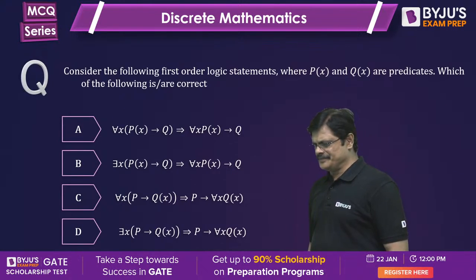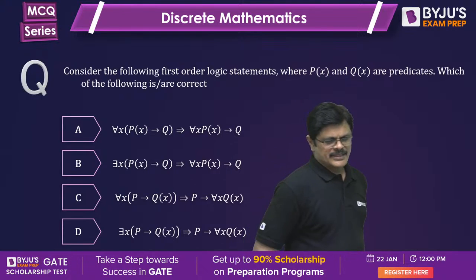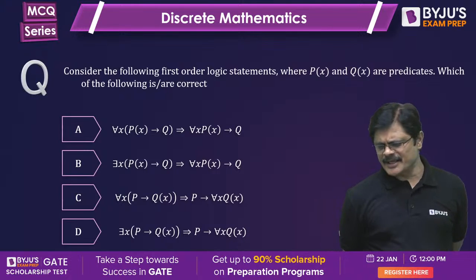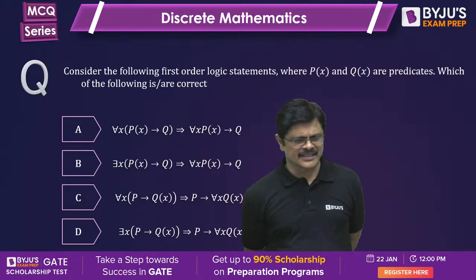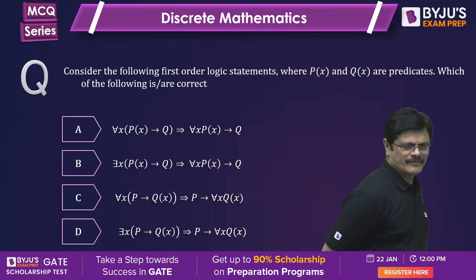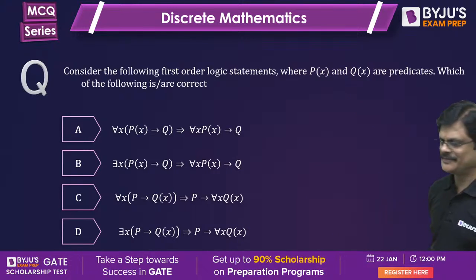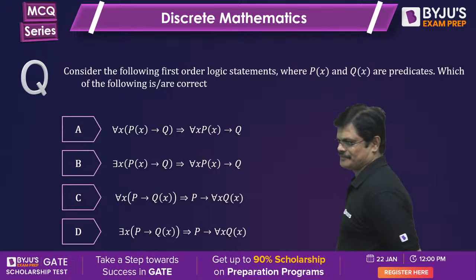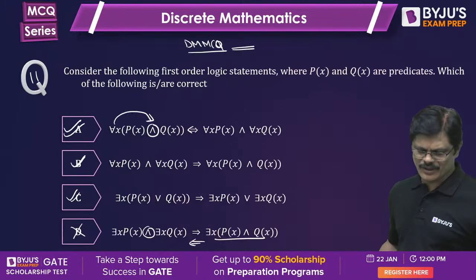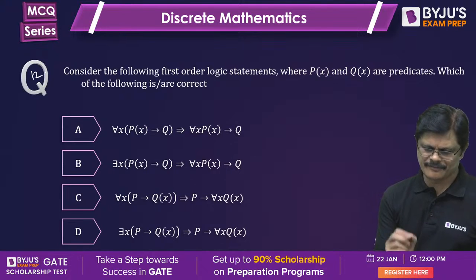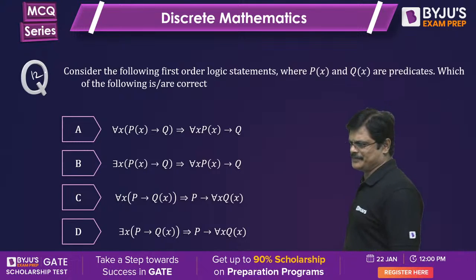The next one. Consider the following first order logical statements where Px and Qx are predicates. Which of the following are correct? This is the 12th question.